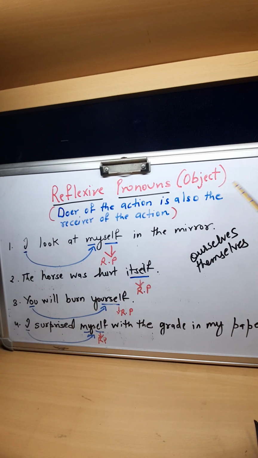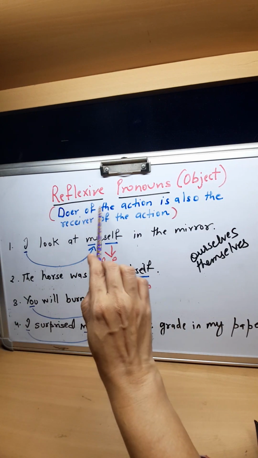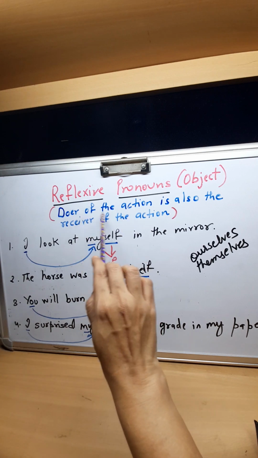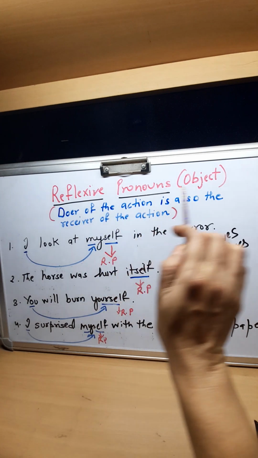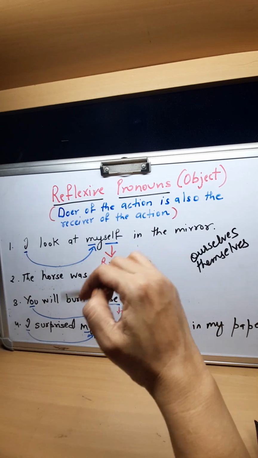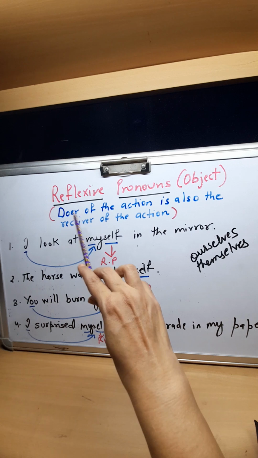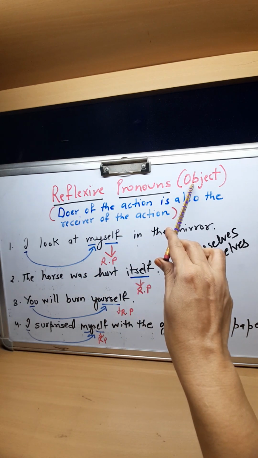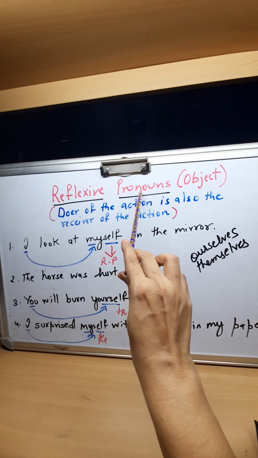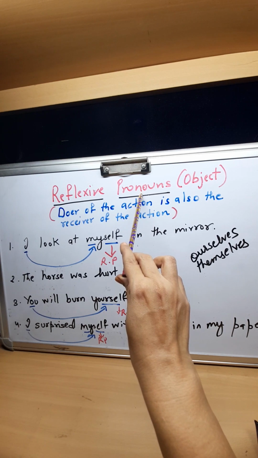In more simple language, reflexive pronoun means the doer of the action, the one who is doing the action, is also the receiver of the action. He is receiving the action also. So one who receives the action becomes an object. So in reflexive pronoun, the pronoun is doer also and receiver also.